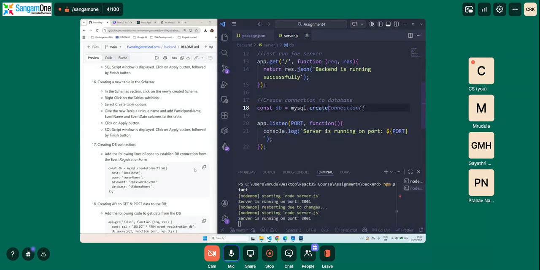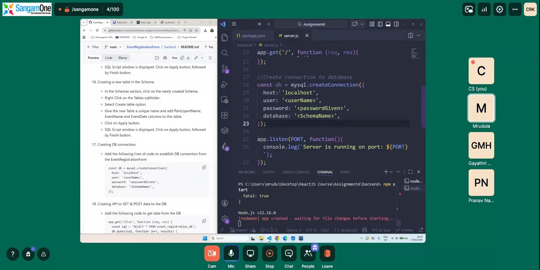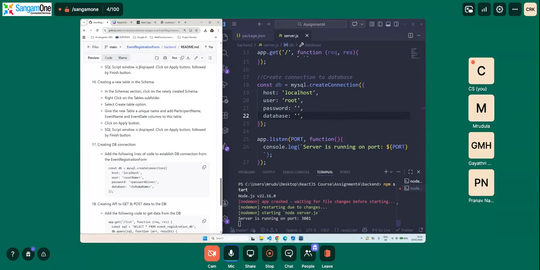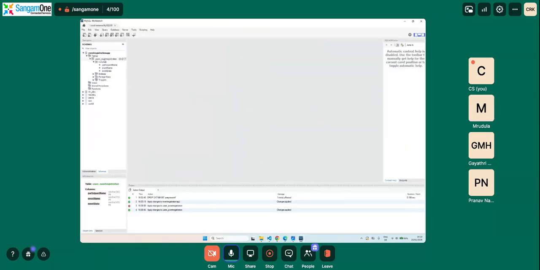Remember always to replace your username, password, and the database name. So here the username is root. I have no password given to it, so this would be blank, and our database name would be event registration app. So I will just copy this.